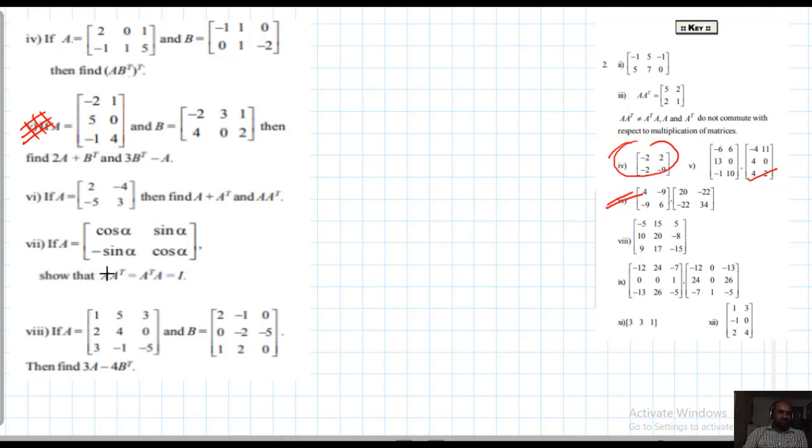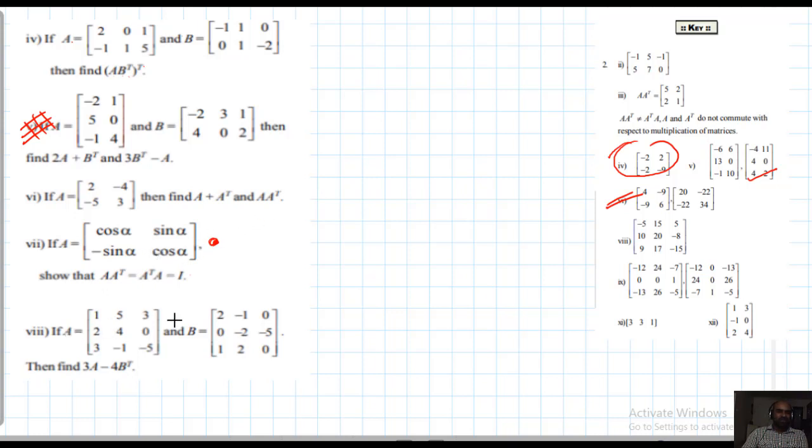Yeah, this is interesting. Trigonometric ratios are involved, no? Just A given, find A transpose. Is this an orthogonal matrix? Indirectly, A into A transpose equal to A transpose into A equal to I means orthogonal. We want to show that this is an orthogonal matrix. You can complete that.